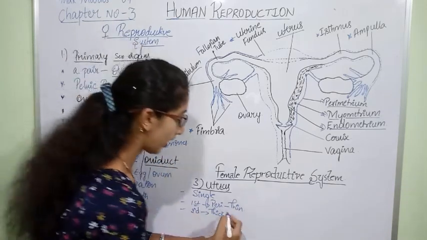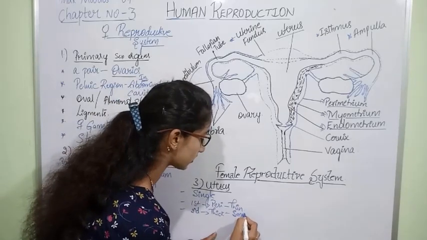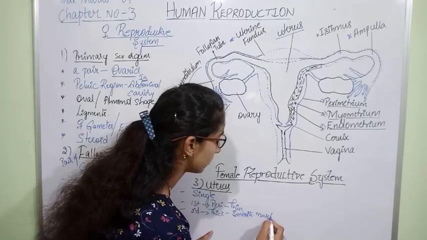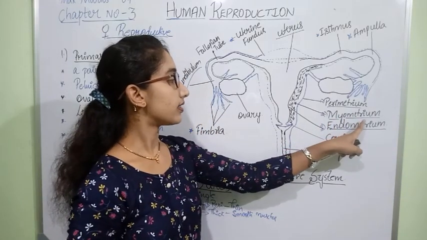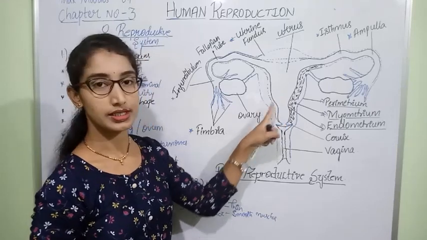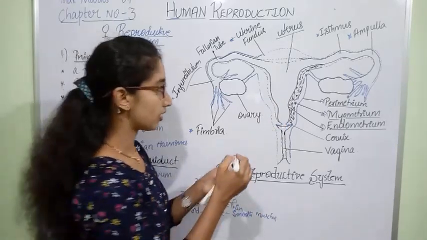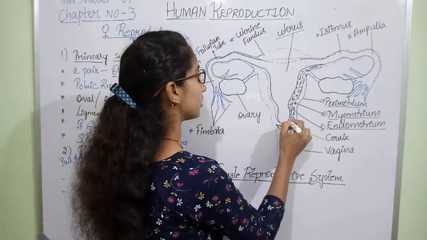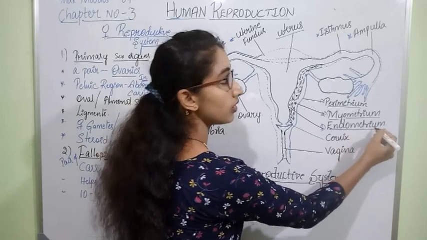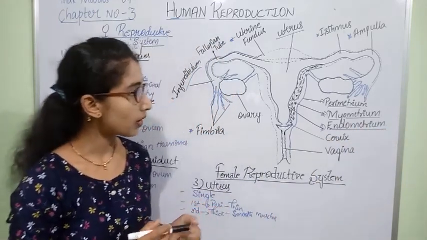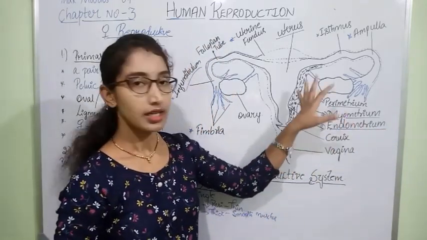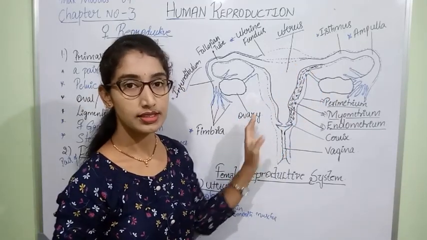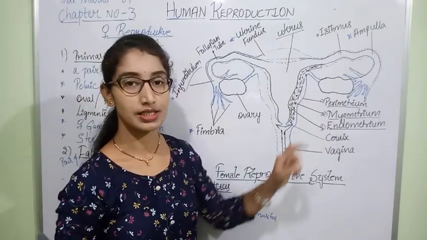Inner to the myometrium there is a third layer, and that third layer is called endometrium.